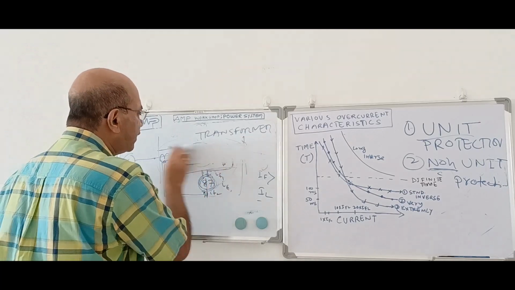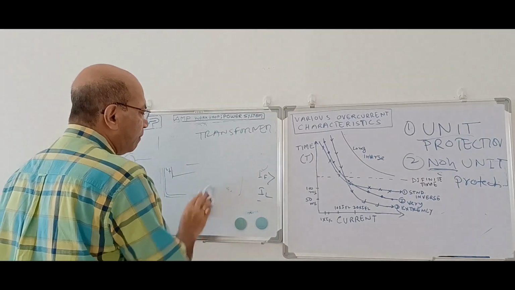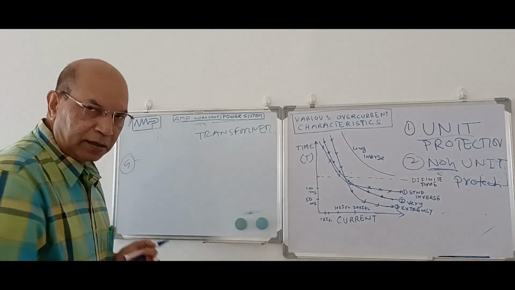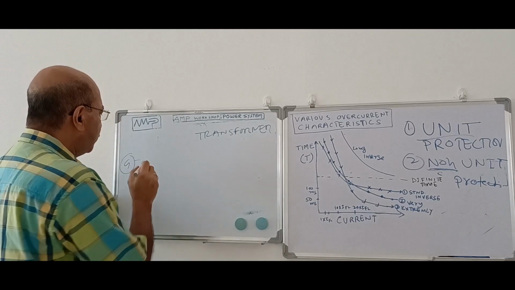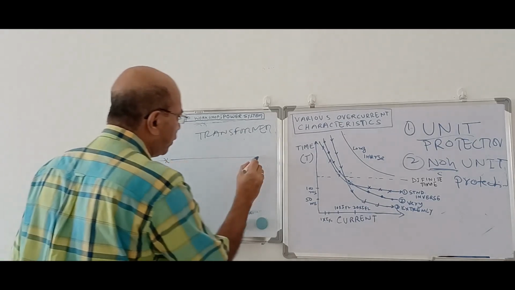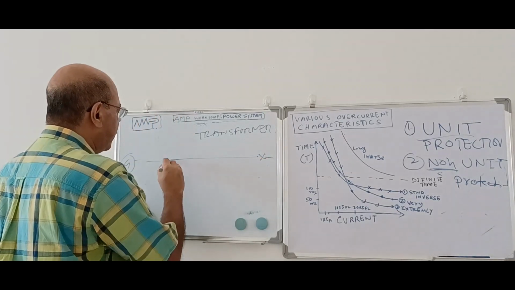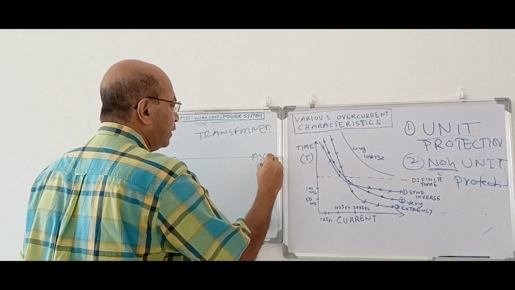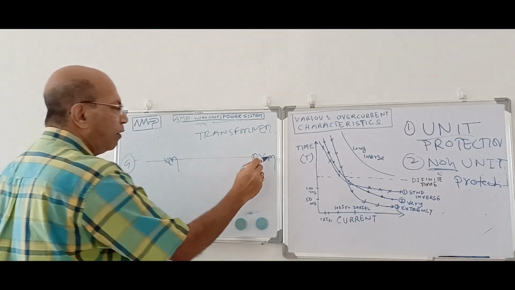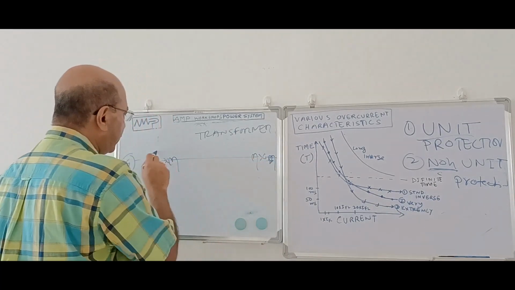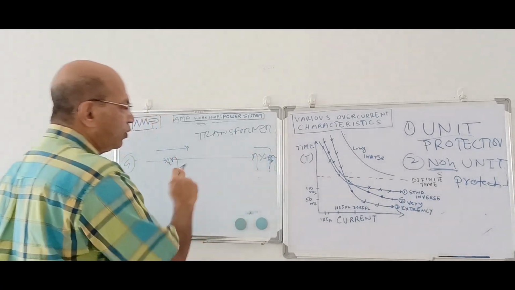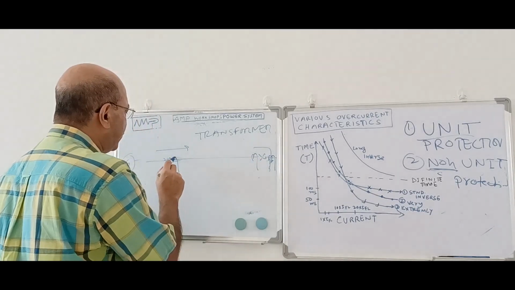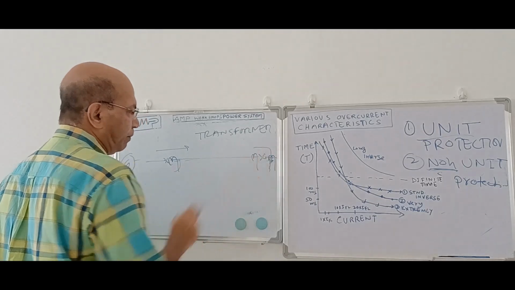Similarly, there is distance protection, which is non-unit, but we can convert this non-unit protection to unit protection. How? Suppose this is a transmission line. Suppose there is a CT over here and a CT over here. Now, when there is a fault, the fault current will flow and both CTs will operate. Now, as it is a distance protection, only this end CT will see this fault and accordingly it will trip.